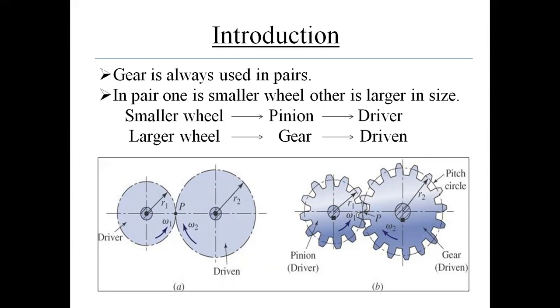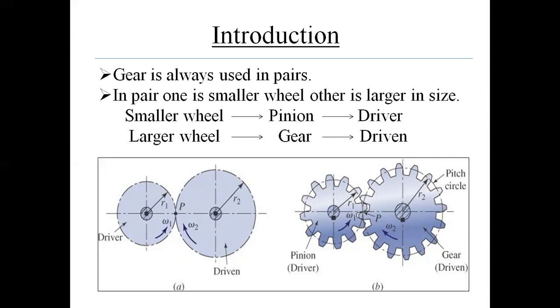The smaller wheel, which is mounted on electric motor shaft, is generally called as a pinion, and pinion is getting power from electric motor, so it is called as a driver.